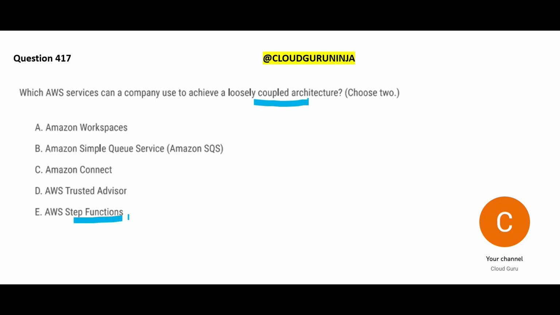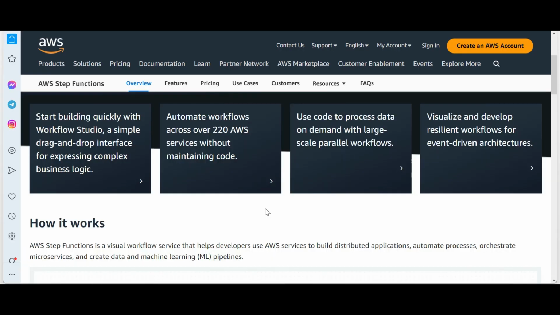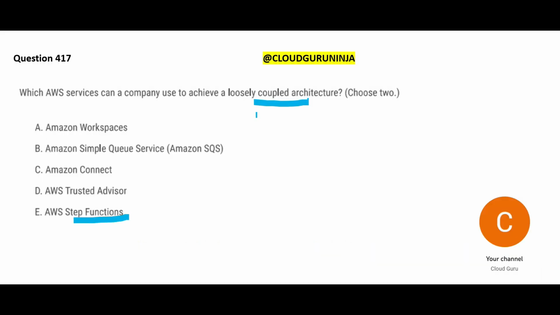So in this regard, first let us look at Step Functions. You can create workflows for distributed applications. Workflows means first this will run, then this component will run, then that component will run, and you can set up that component so that you can create a loosely coupled architecture, so that if one component fails, the entire process should not fail. You can set that up. So this would be one of the answers.